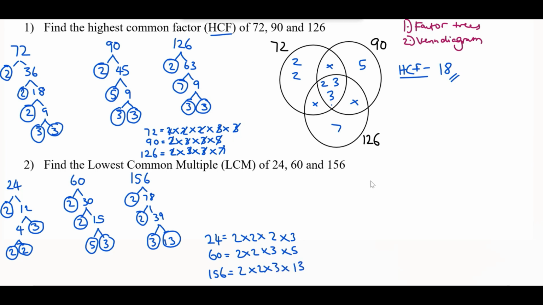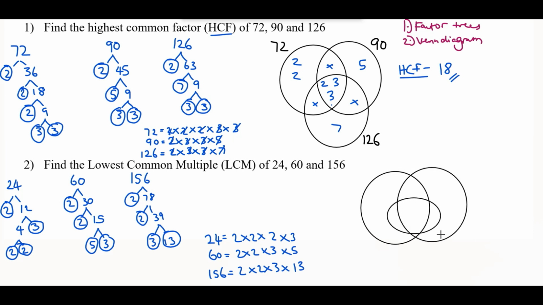Now we draw our Venn diagram. So again, our starting point will be finding the prime factors that are in all three of these numbers.